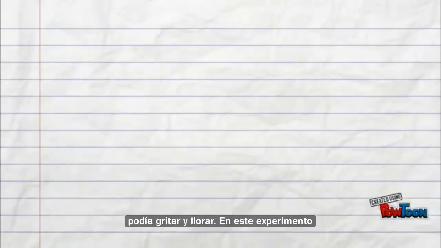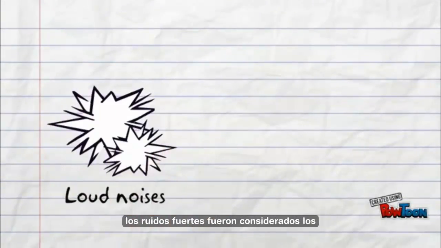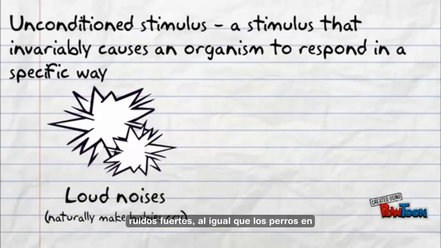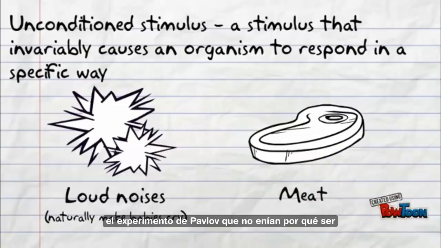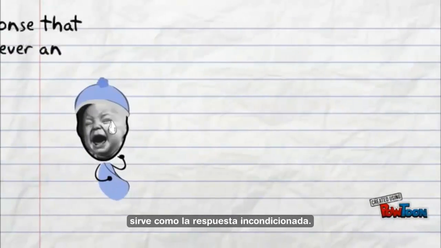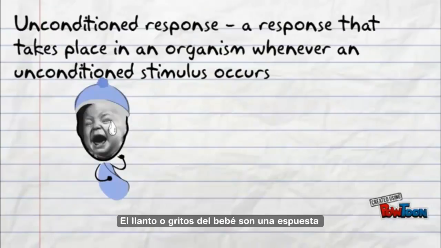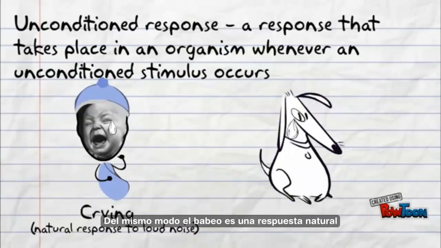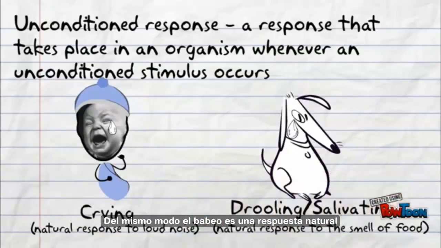In this experiment, the loud noises were considered the unconditioned stimulus. Little Albert didn't need to learn to be afraid of loud noises, just like the dogs in Pavlov's experiment didn't need to be taught to drool at the sight of food. These things provoke certain responses naturally. Therefore, Little Albert crying serves as an unconditioned response. Crying or screaming is a baby's natural response to loud noises. Likewise, drooling is a natural response for dogs that smell good food.